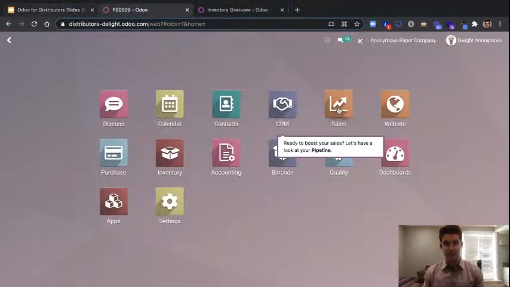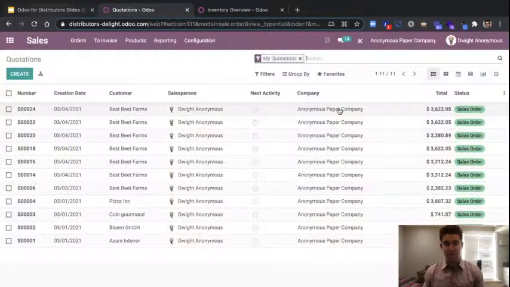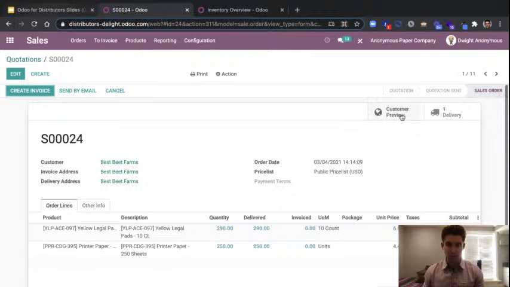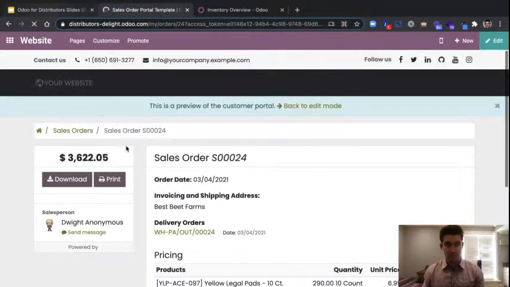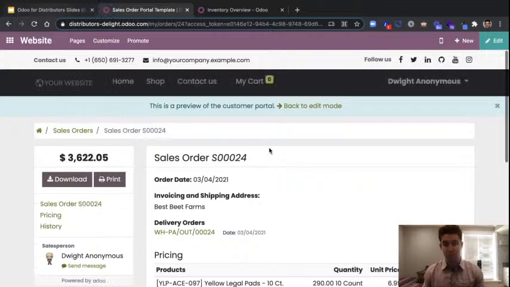So what Christine's asking is about the sales customer portal that we saw here when Dwight or Andy was making that sale to their customer: the ability for that customer to see in a customer portal, the ability to sign and pay there for an order, see a history of their orders. All of that is going to be native standard functionality that comes with Odoo's sales application, not an add-on, just something that you're free to use if you'd like it and free to not if it's not something that your customers would utilize.